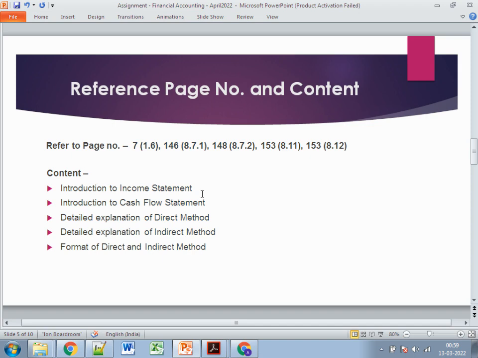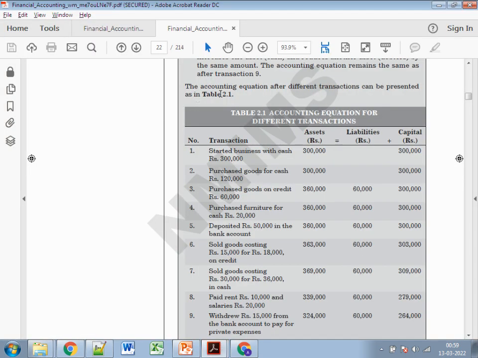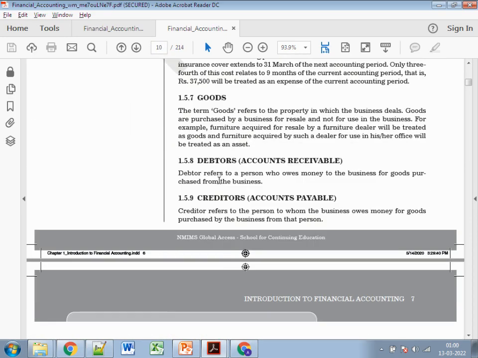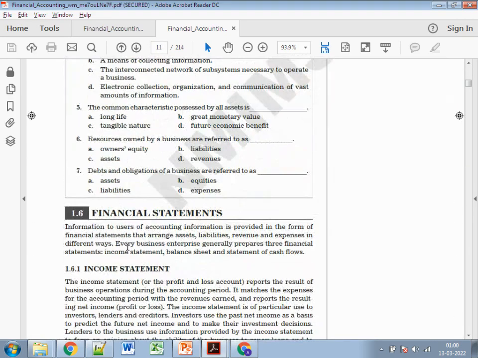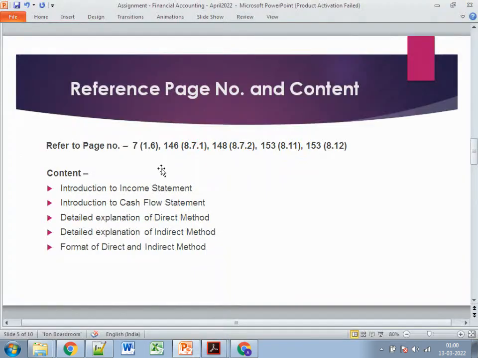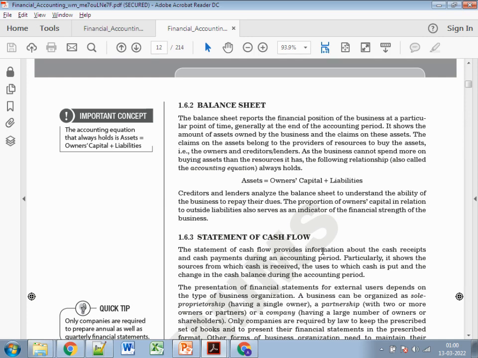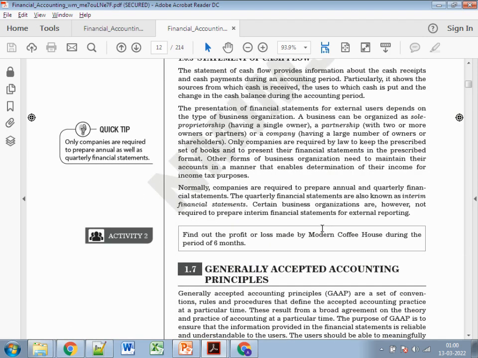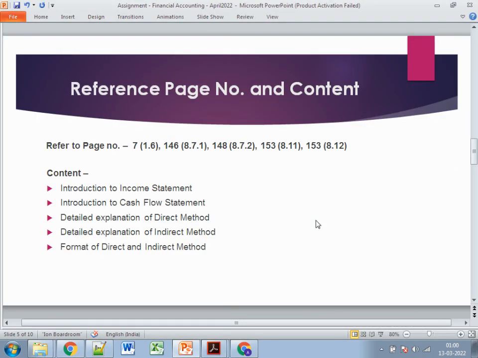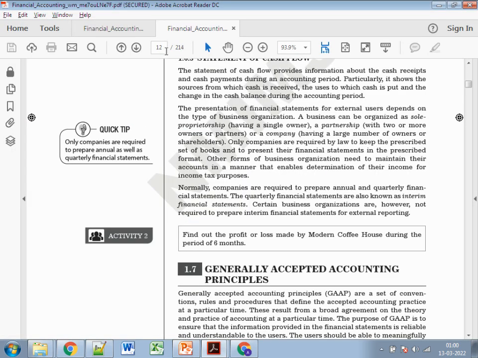So it's very straightforward, so refer to page number 7. Okay, going to page number 7, it talks about the income statement. So you just need to give an explanation about the income statement. Then next comes the cash flow statement. You need to give an introduction to the cash flow statement. Then next comes page number 146.